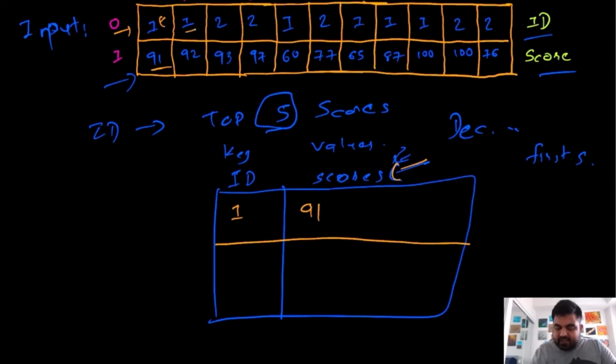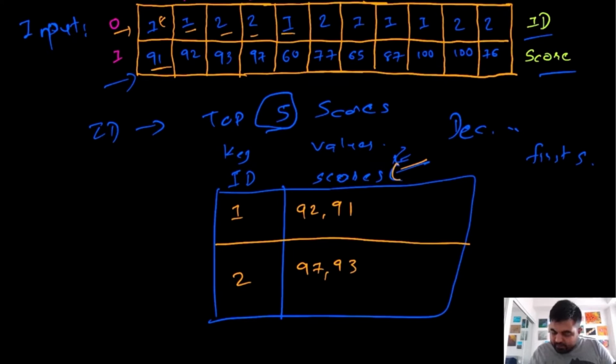Now again we identify ID number 1, and ID number 1 exists. Now the score is 92, which means that inside the scores we are putting a condition that we are only going to keep the scores in decreasing order, so now we will have to update the score like this. Again we find ID number 2. Now ID number 2 does not exist, so we will have to make an entry, and the score is 93. Now again the score is 97. Since we are keeping track of everything in decreasing order, we will have to replace the values.